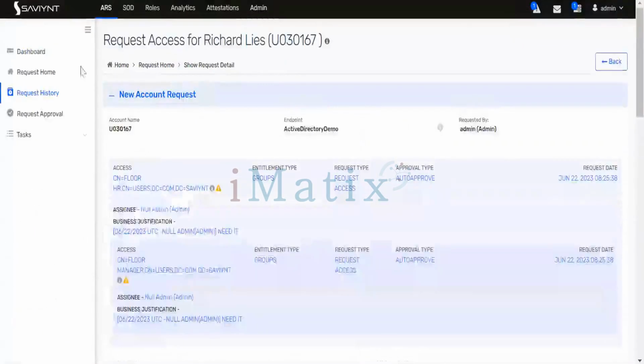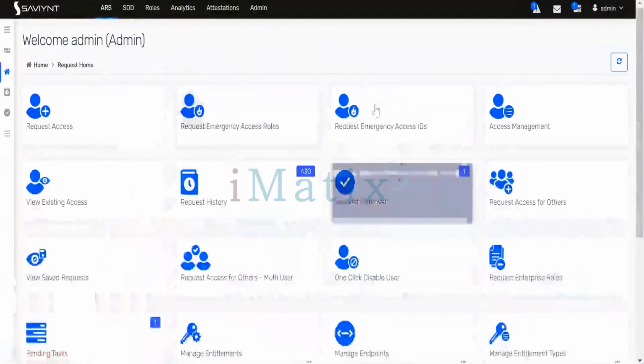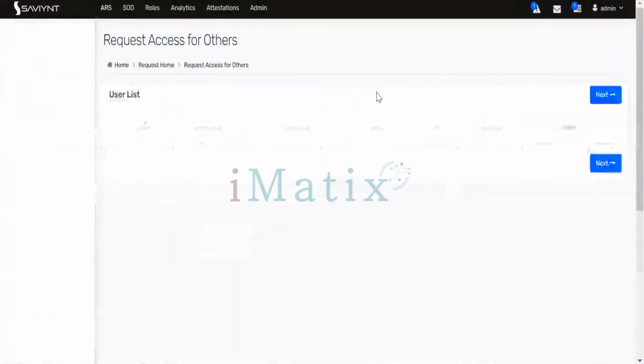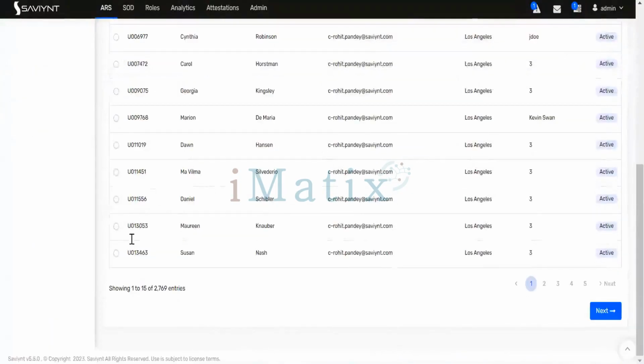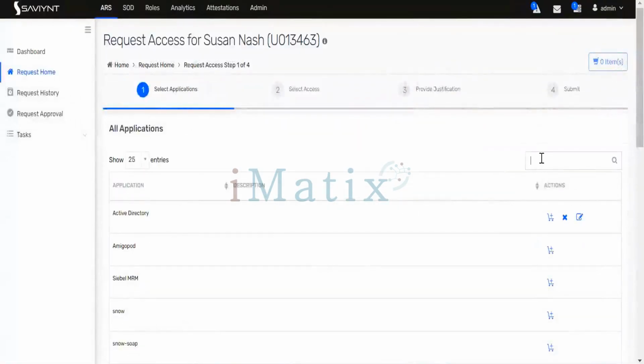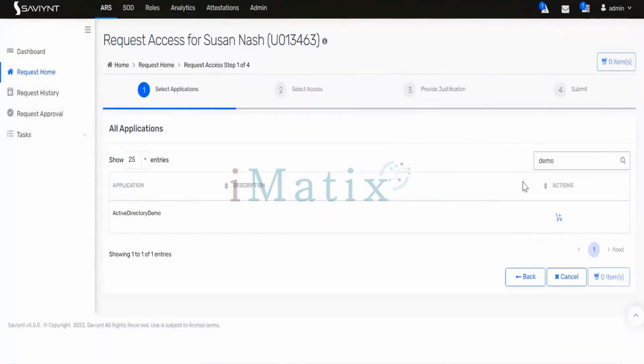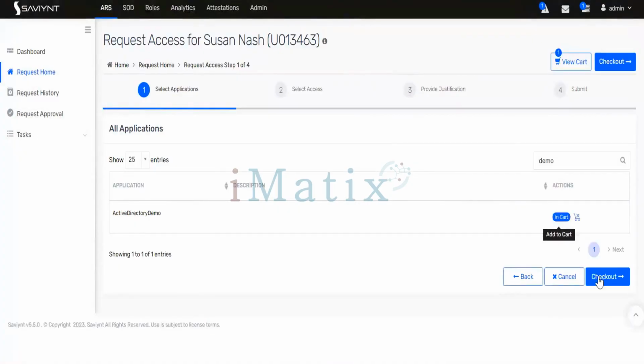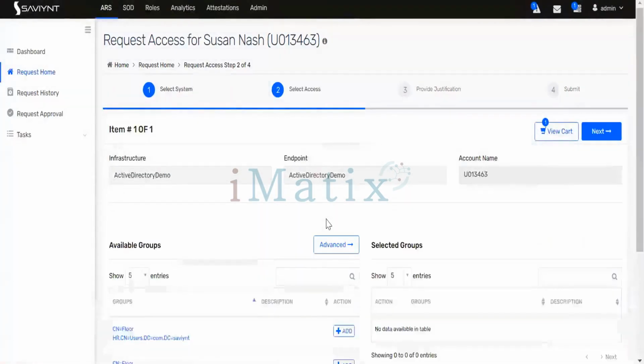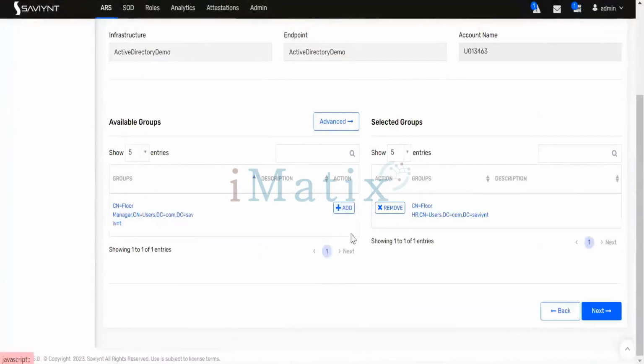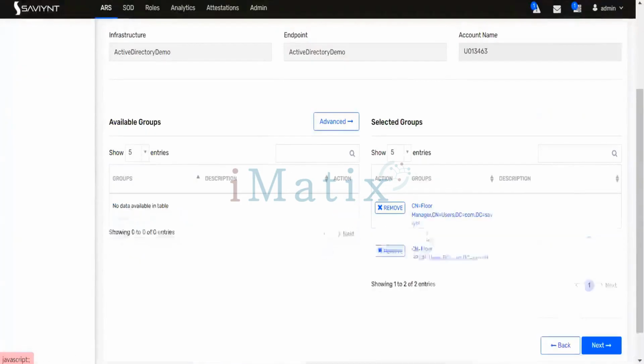If I go to request and submit a new request, request access for another user. Let me choose this user. Go to next and choose your application, Active Directory Demo. Click add to cart, check it out, and add these two entitlements which are part of your violation, right?